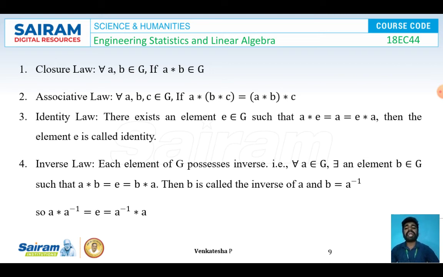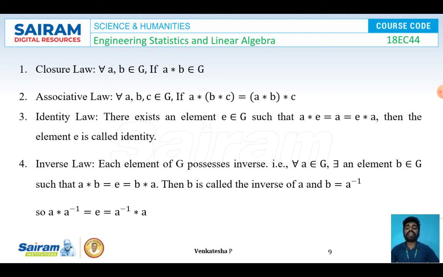Third property is identity law. To prove this identity law, I'm choosing an element E belongs to the non-empty set G, then A star E is equal to A is equal to E star A. So after multiplying the element A with the E, it won't change. With this condition, we can say that the identity law holds good with respect to the operation star.